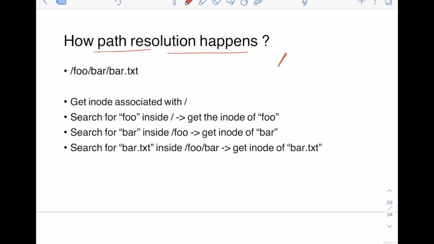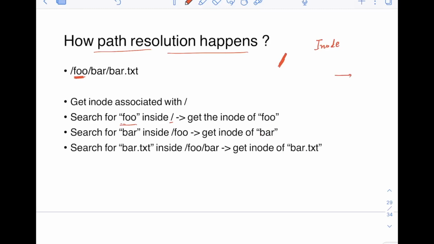Now once you have got this, you have to search for foo. After this, you have the foo directory, so you have to search the inode for the foo directory. You will search for foo inside slash. If you get the inode for this, you will have the pointers to the data, what is stored in this.